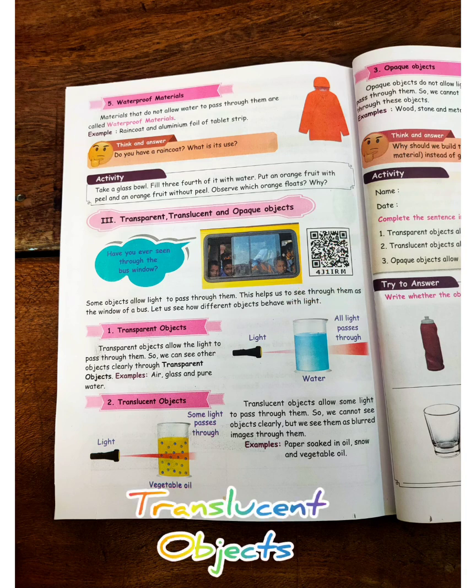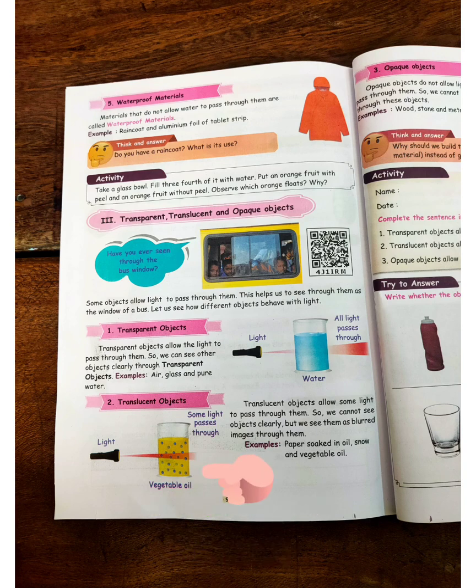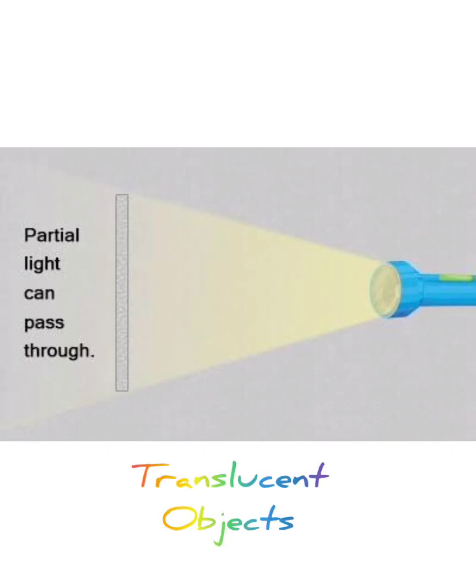But in a translucent object, take a glass, add some oil. You can switch on the torch, but light will somewhat pass, but the image is blur, not clear as a transparent image. So they are called translucent objects.